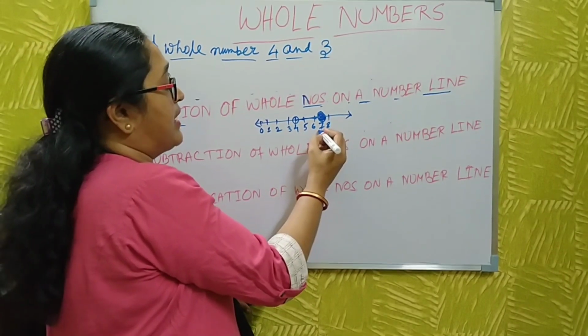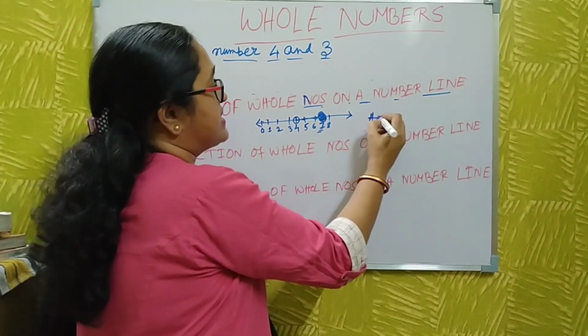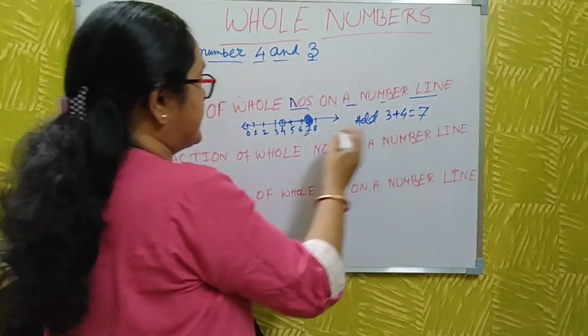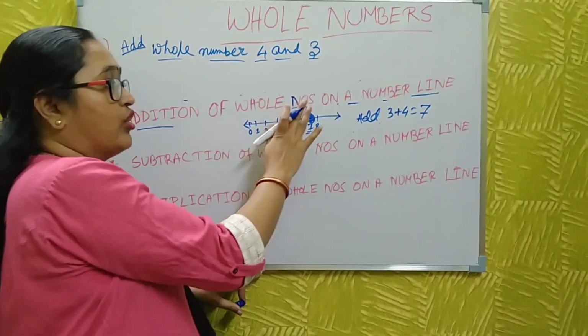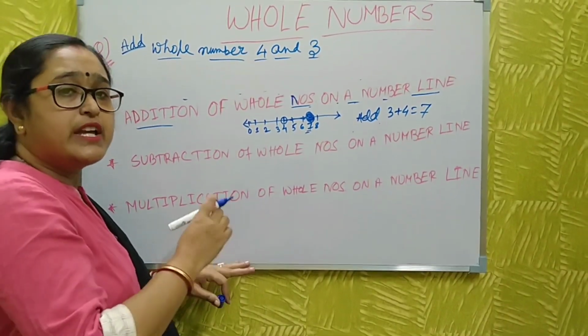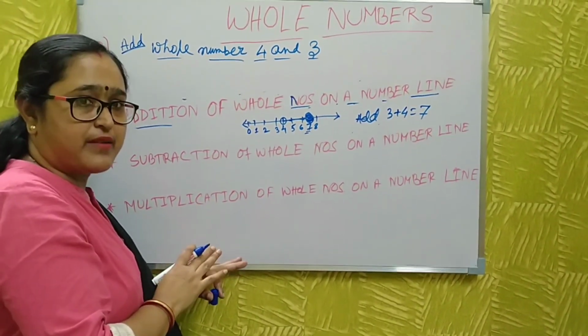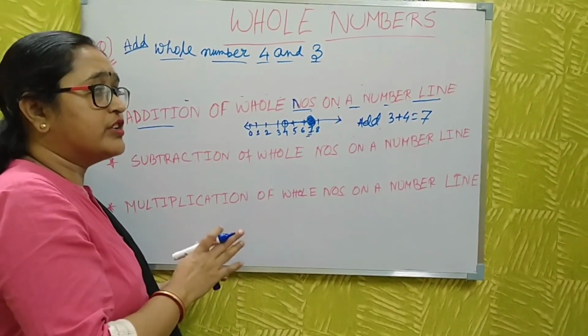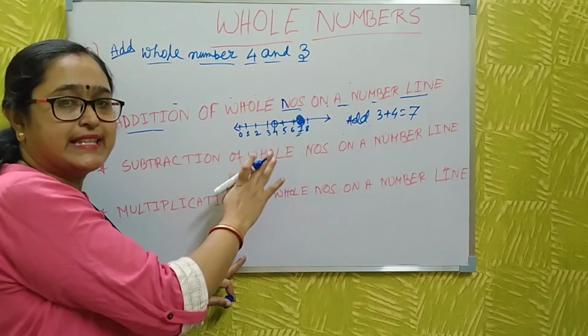Then the result becomes 7. 4 plus 3 is 7. This is the addition on the number line. You do a few sums at home. If you see your book, in the exercise, whatever you do at home, just do it like this.